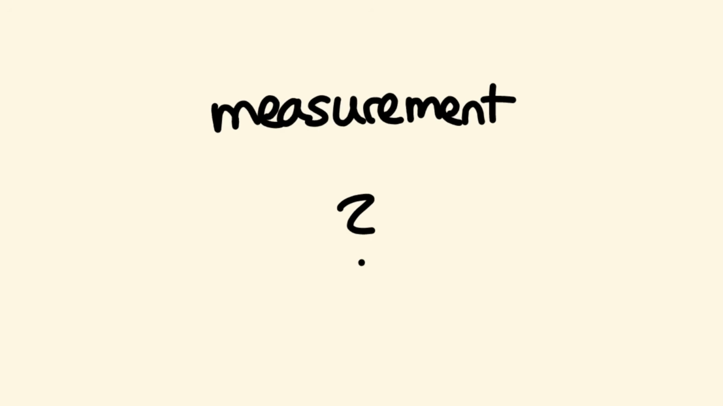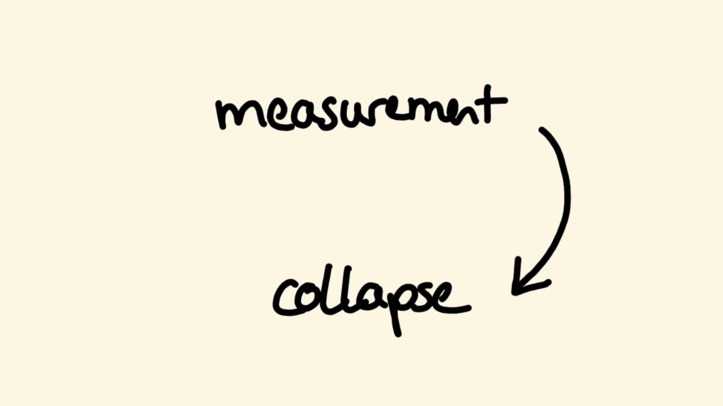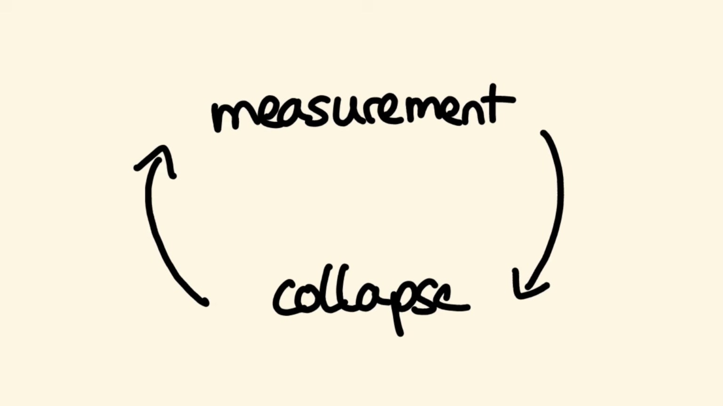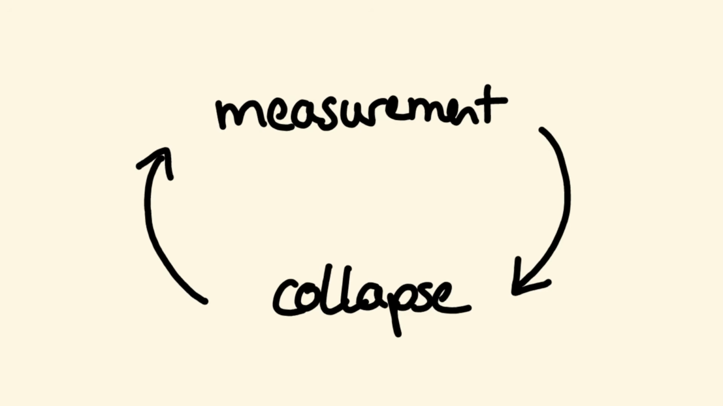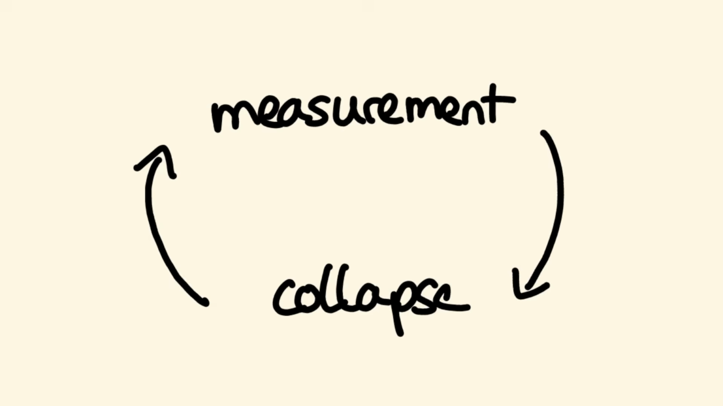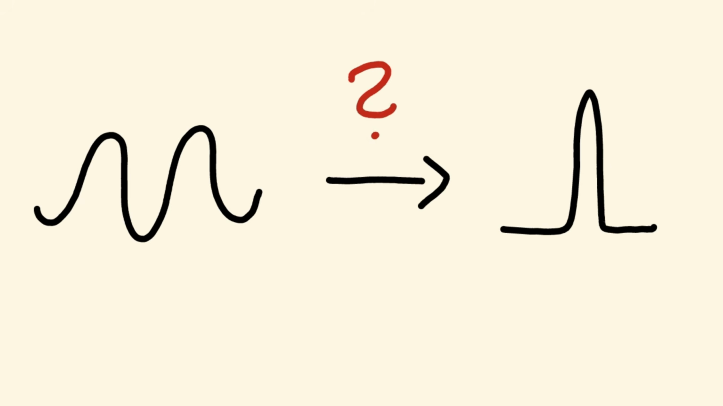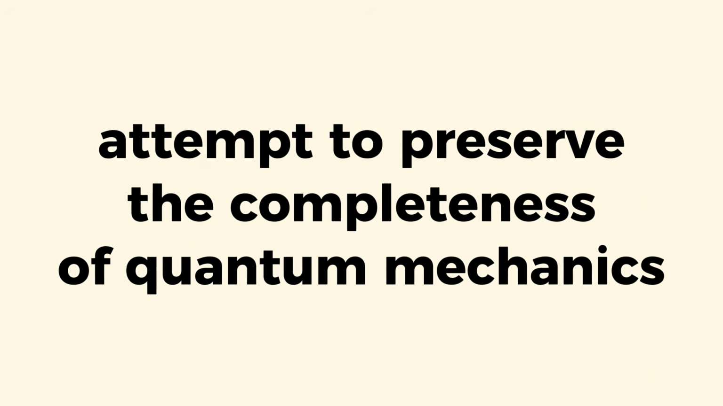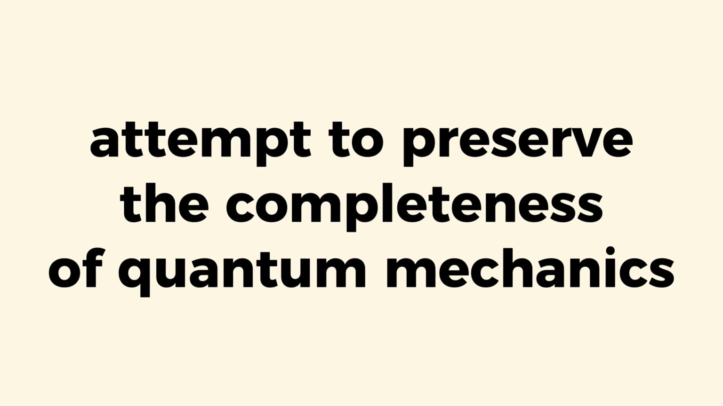But this means we're in a circle. What's a measurement or observation? Something that triggers the wave function to collapse. What is the collapse of the wave function? It's what happens when you measure it. Yep. Again, the math of quantum mechanics gives you no equation that tells you when, why, or how a measurement happened. So the best answer I can give to the question, what is the collapse of the wave function, is the attempt of the Copenhagen interpretation to preserve the completeness of quantum mechanics.